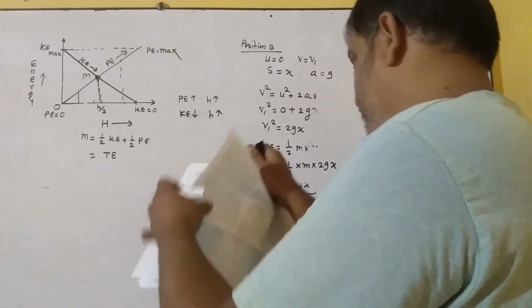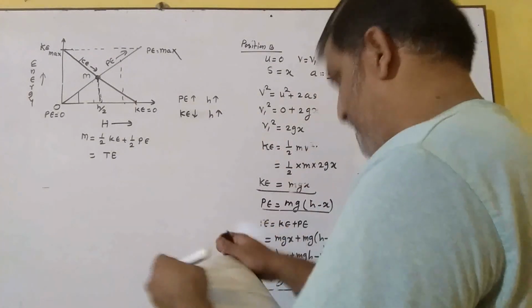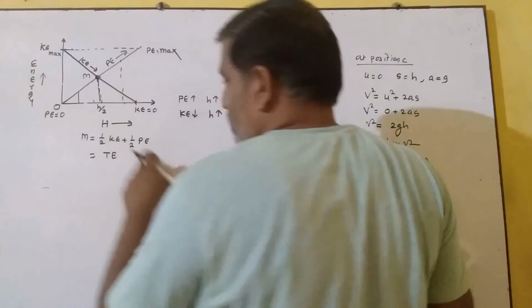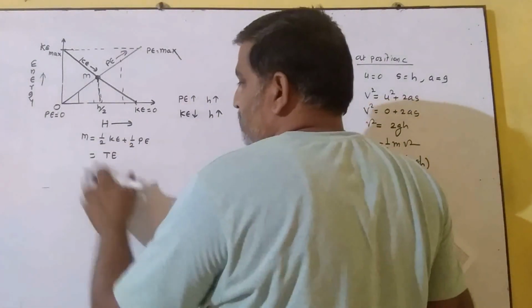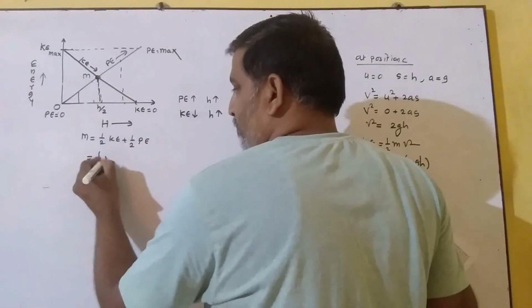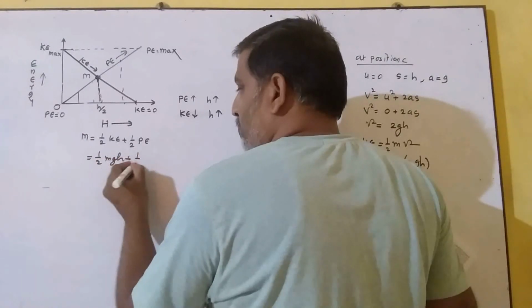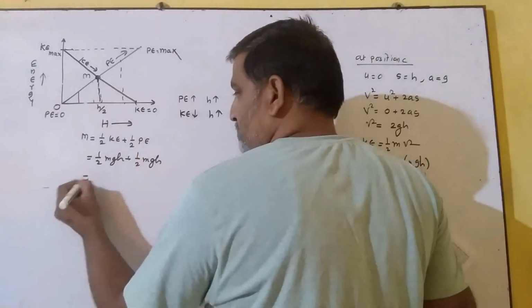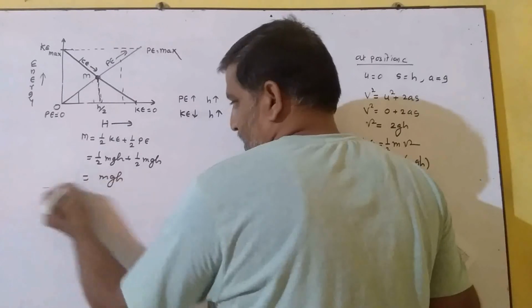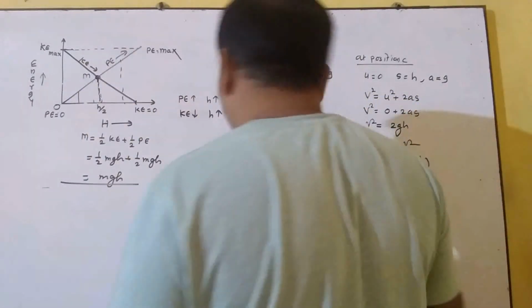So वहां पर हम ये पता चलता है. Okay, next means half of mgh, half of mgh gives us total energy. That is nothing but half of mgh plus half of mgh and gives us mgh. Okay, at this point m.